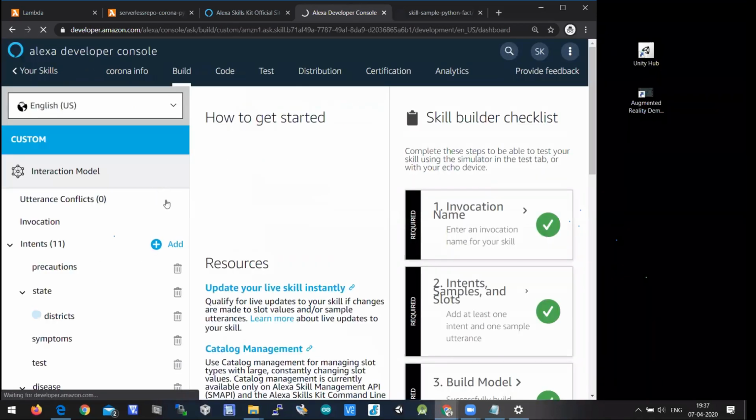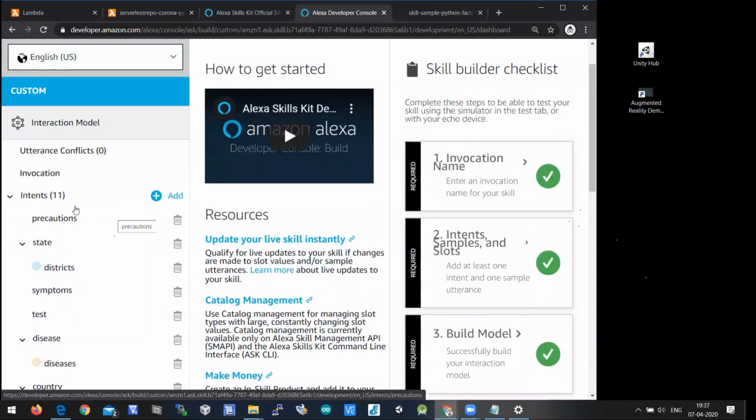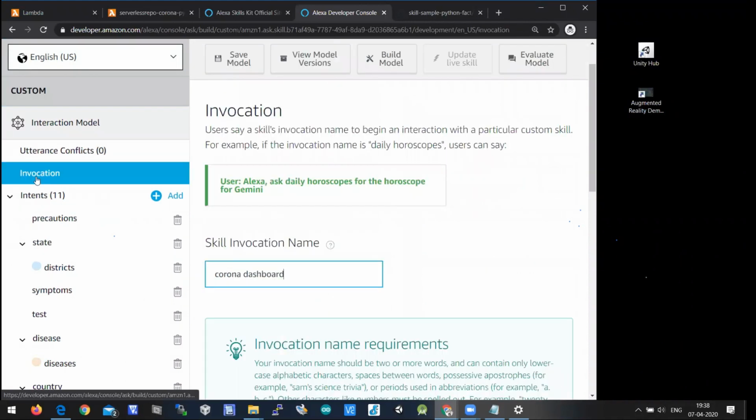So this morning we have created a skill in this account, so I'll show you directly. As I said, there should be an invocation, like I wrote Corona dashboard here, but you can write anything. And then we have created some intents here.